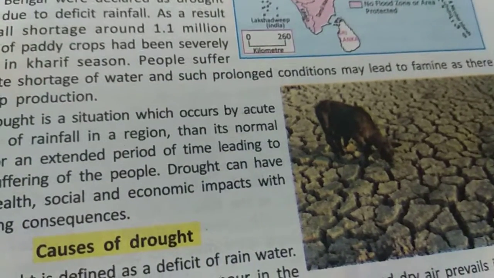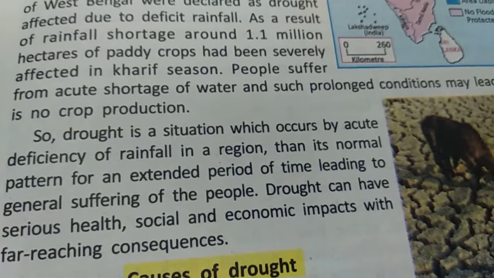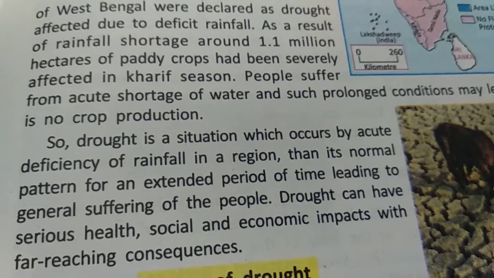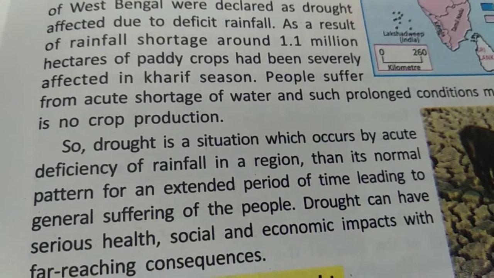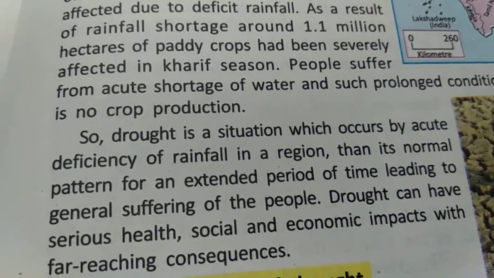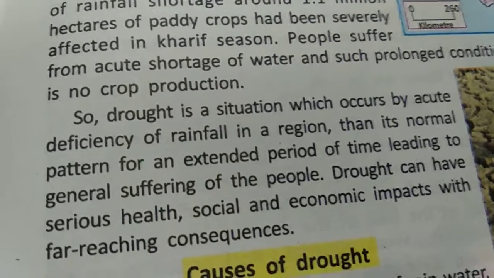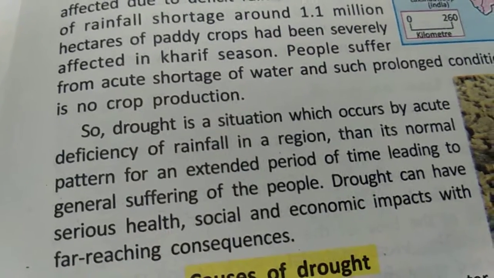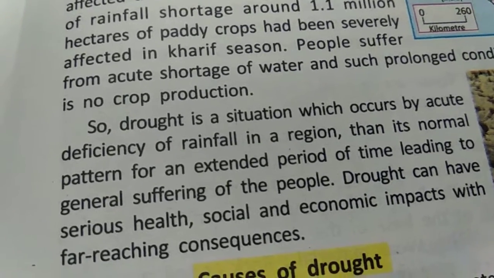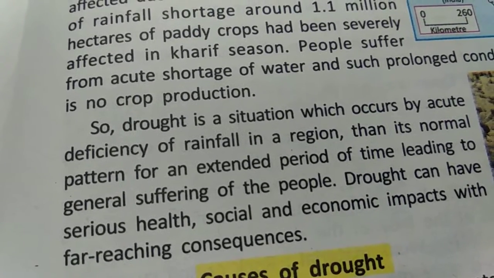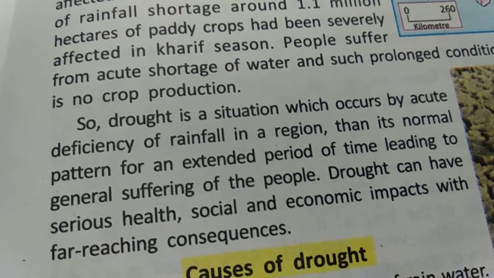Famine means when the mud is drying up, the moisture of the soil is gone, and no cultivation can be done, and this affects the kharif crops. Then it is known as drought. Not only kharif crops, I am telling kharif crops, even it can damage rice also. So drought is a situation which occurs by acute deficiency of rainfall in regions, below its normal pattern for an extended period of time, leading to general suffering to the people.